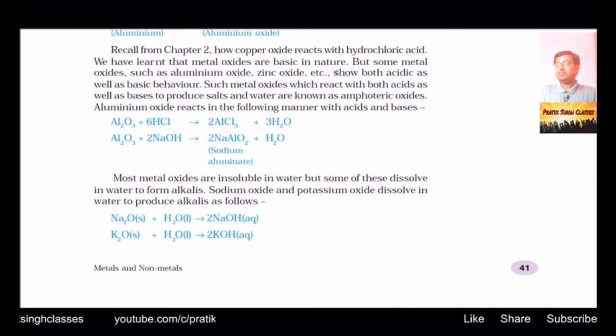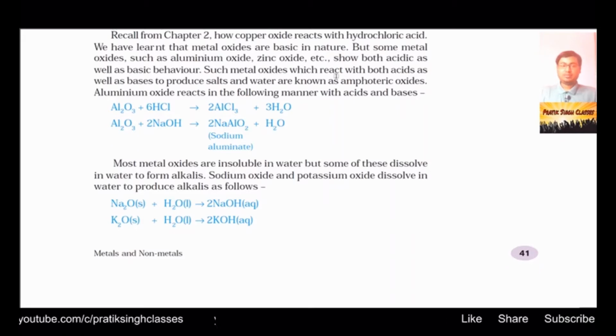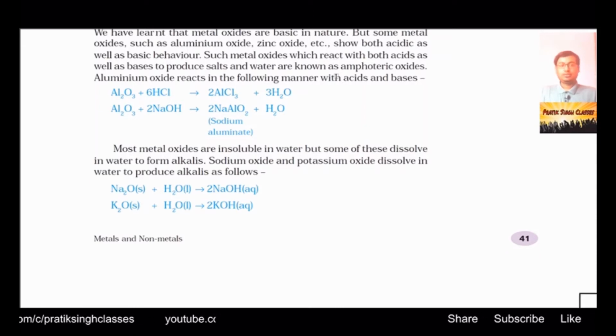Higher will be the number, higher will be the strength of the base, from 7 to 14, and higher will be the concentration of OH minus. The substances which give H plus ions are acidic in nature, and the others which give OH minus ions in solution are basic in nature. These things we have seen in our previous video. If you have missed that, please watch those videos also.